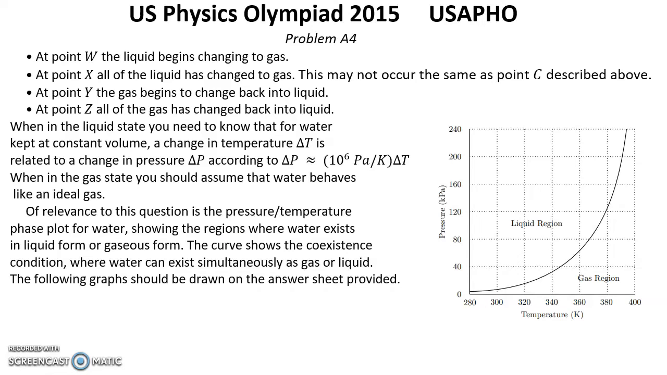Of relevance to this question is the pressure-temperature phase plot for water, showing the regions where water exists in liquid form or gaseous form. The curve shows the coexistence condition, where water can exist simultaneously as gas or liquid. The following graphs should be drawn on the answer sheet provided.